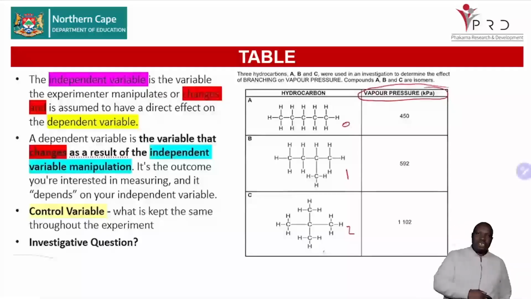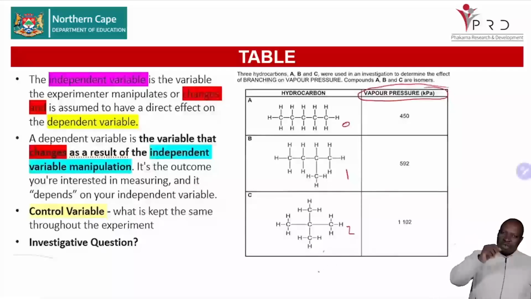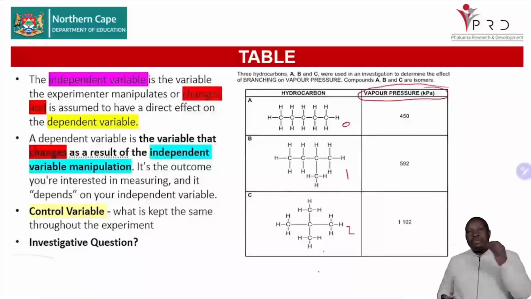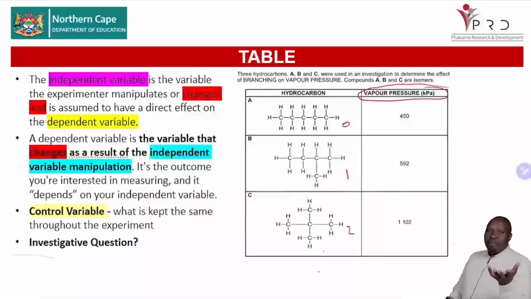When you increase the number of branches, the vapor pressure increases. What does that mean to us? It means that as we increase the number of branches, the strength of intermolecular force is decreasing. And as the strength of intermolecular force decreases, less energy will be required to overcome the intermolecular force. Therefore, they will have more vapor that is formed. So when the strength of intermolecular force is the weakest, that's when we have the highest vapor pressure.